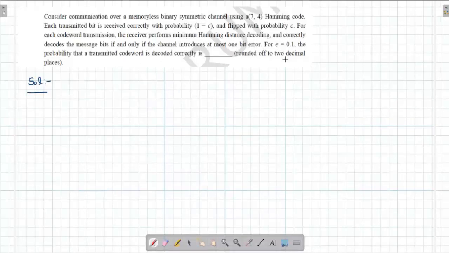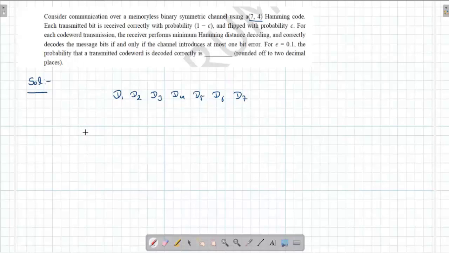So what is a Hamming code? We need not understand that. Even if we don't know what a Hamming code is, this problem can be solved. One thing we need to understand is that there are 7 bits. This part, 7-4, is required to be understood: 7-4 means there are 4 message bits and 3 parity bits. So finally you are transmitting 7 bits, let's say D1, D2, D3, D4, D5, D6, D7. If an error takes place anywhere, in one position, no issue, you can correct it. If no error, no problem. If one error also, no problem.